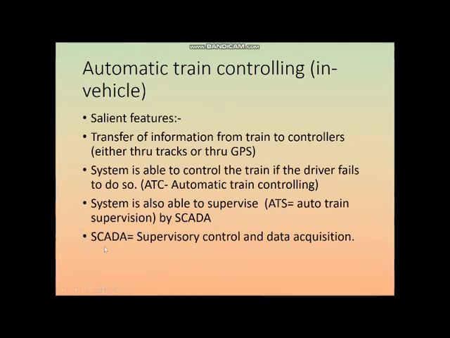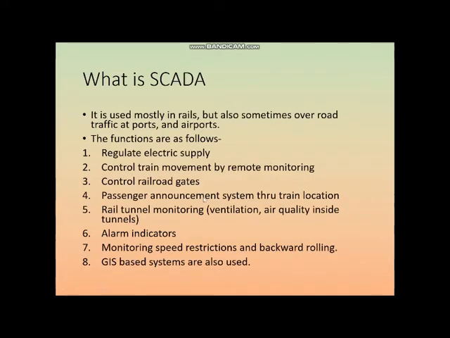So this SCADA is used, and it is also used in transportation. This is one of the very important components of ITS. It is also used apart from rails. It is sometimes used to supervise road traffic at ports, maybe loading and unloading of goods, and also at airports to supervise the flight movements arriving at a particular airport.